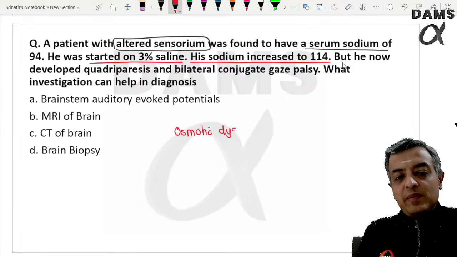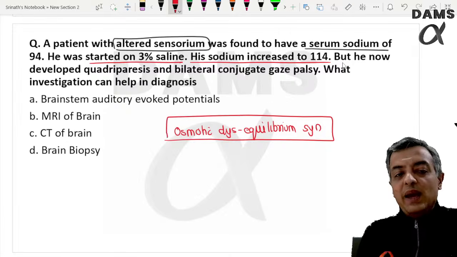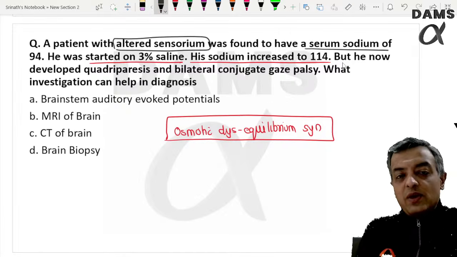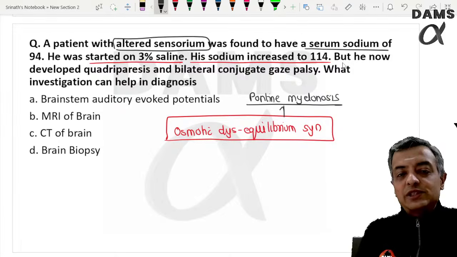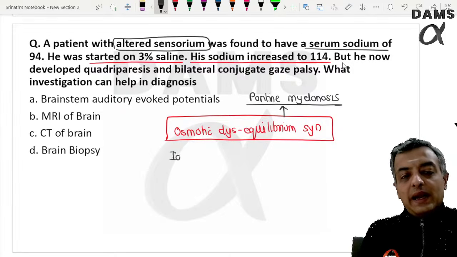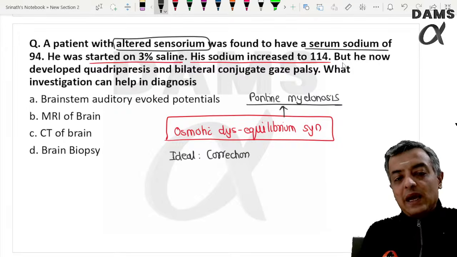So a patient with altered sensorium with a serum sodium level of 94 was started on 3% normal saline and sodium increased. So what are we suspecting? Osmotic disequilibrium syndrome. It can present with pontine myelinosis causing quadriparesis, which can be seen with rapid correction of the sodium. Ideally, sodium correction should be less than 10 milliequivalent per 24 hours.